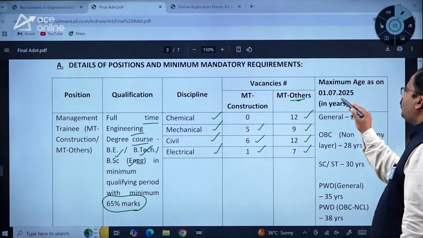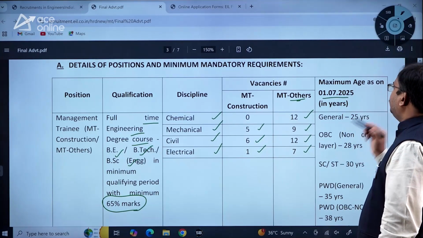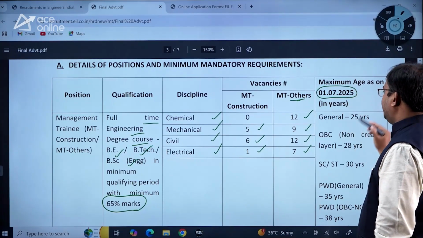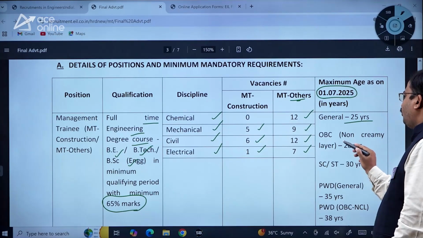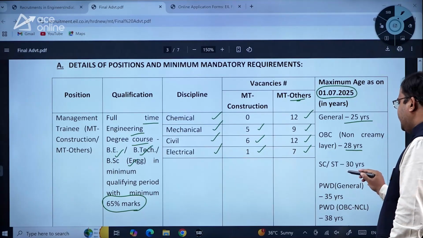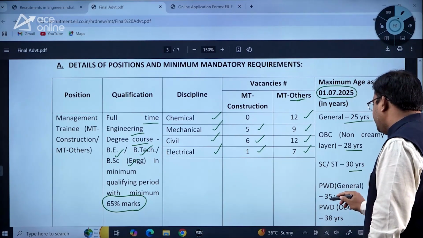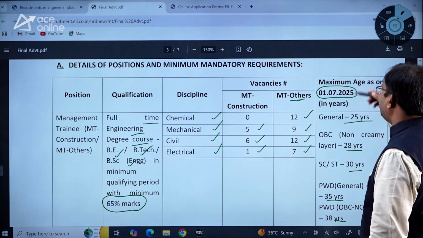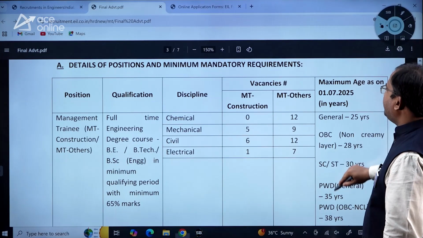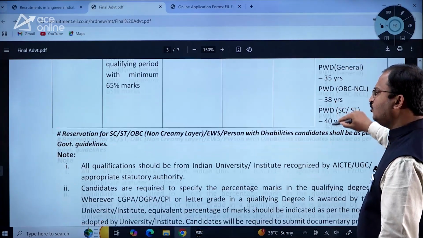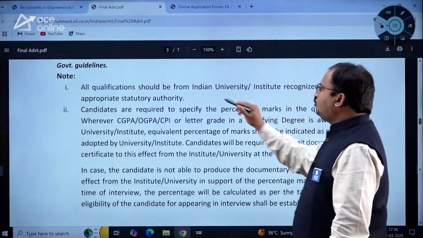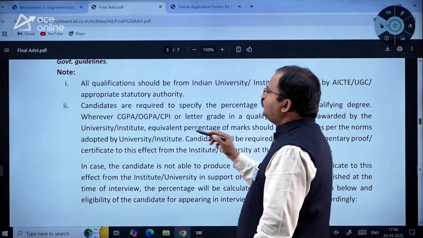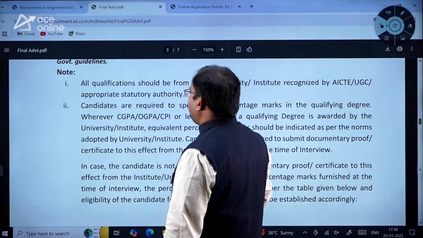Minimum age as on 1st July 2025 in years: general 25 years, OBC non-creamy layer 28 years, SC/ST 30 years, PWD general 35 years, PWD OBC NCL 38 years. Like this, he has given minimum age qualification, dear students. Kindly go through that. All qualifications should be from Indian university or institute recognized by AICTE, UGC, appropriate statutory authority.